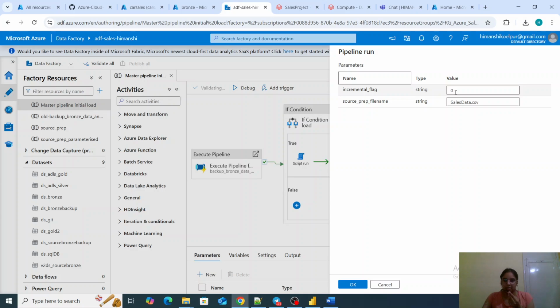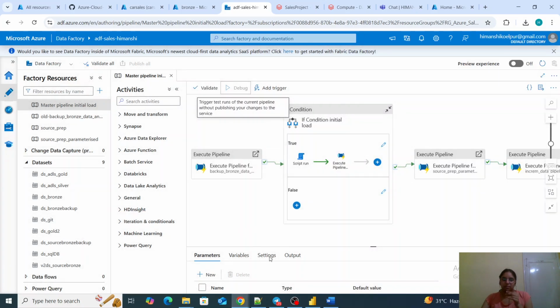Historical is the first time load. I need the default values only. Incremental flag should be set to 0, which is fine, and source file is sales data, which is also fine, because in our incremental load, if we want to make any changes we can, but this is fine for our historical load. So I have run this.